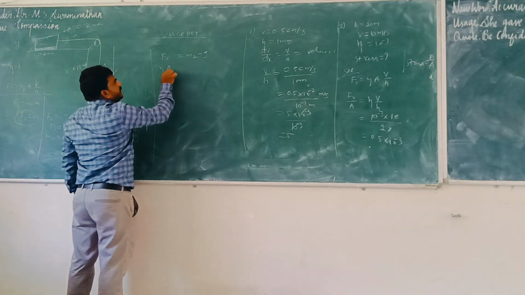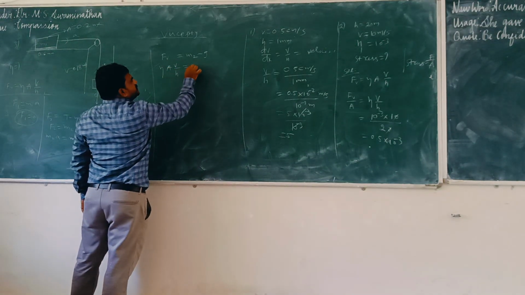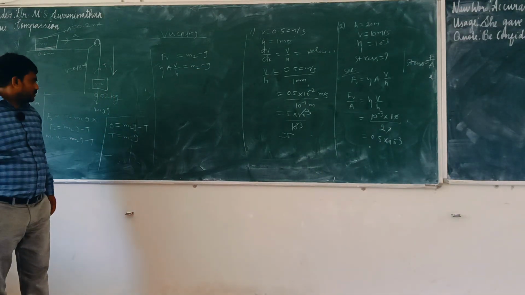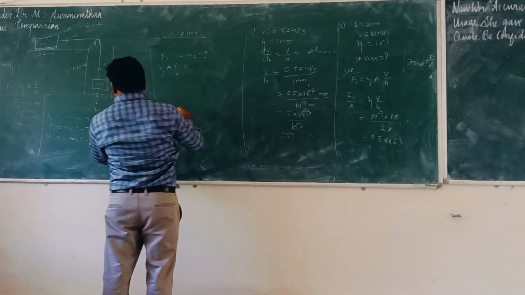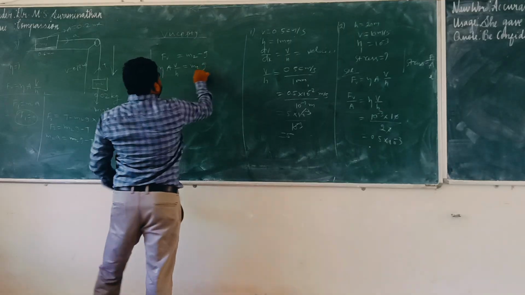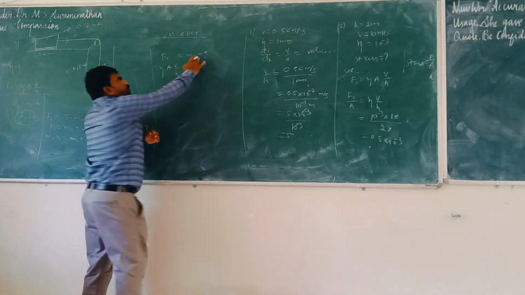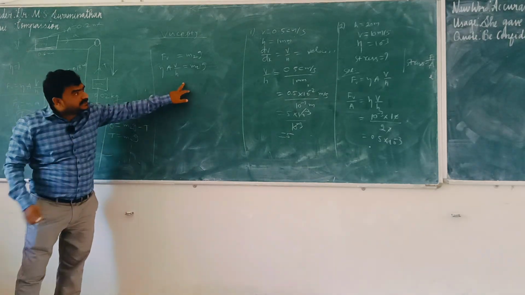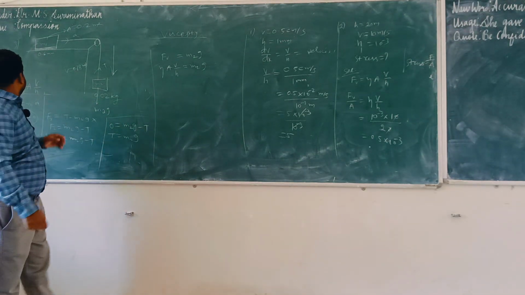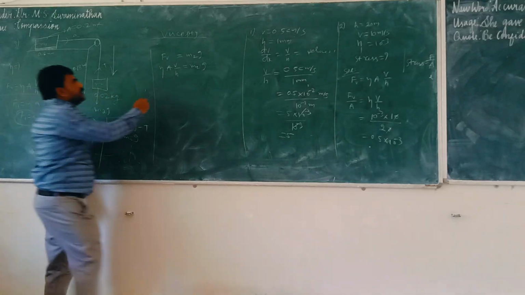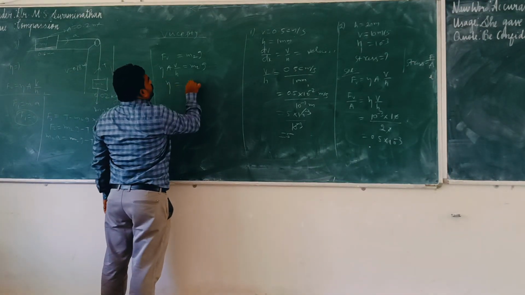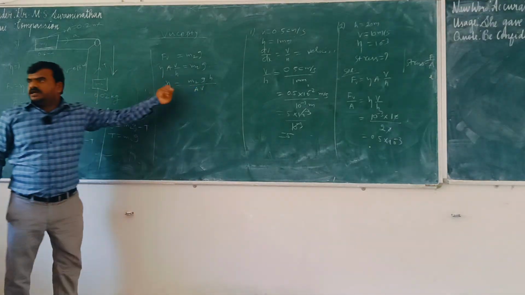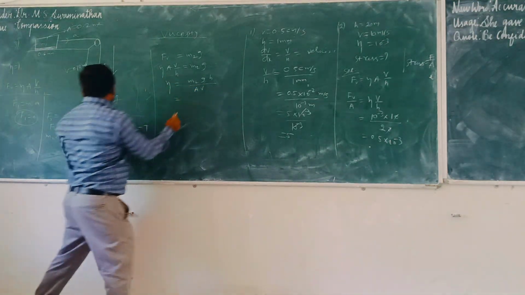Eta a v by h is equal to m2 minus g. This is m2g, right? What is our aim in this question? To find the coefficient of eta. So eta is equal to m2g h by a v, correct? Rearranging.